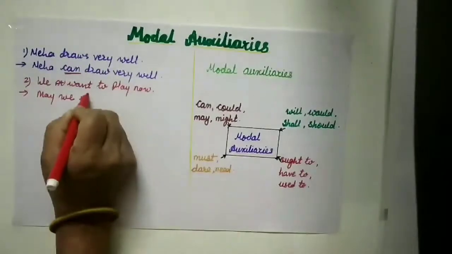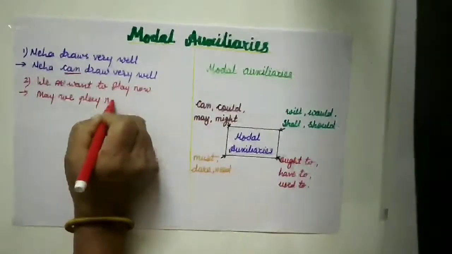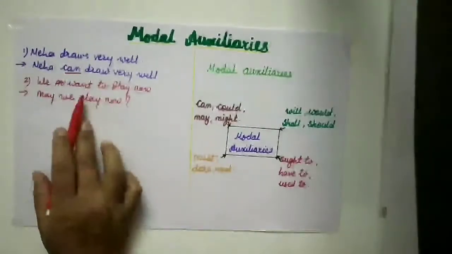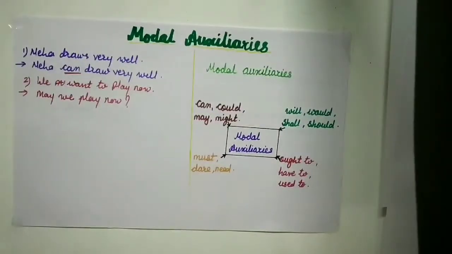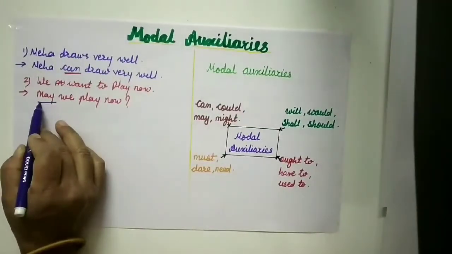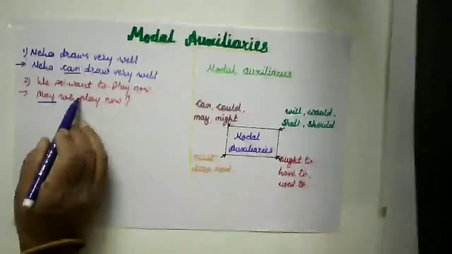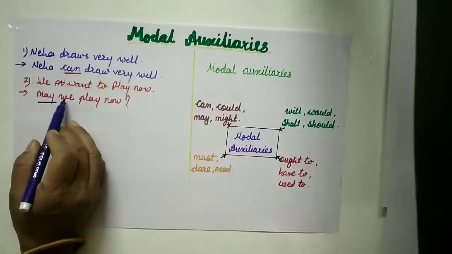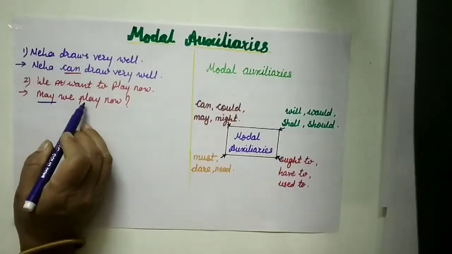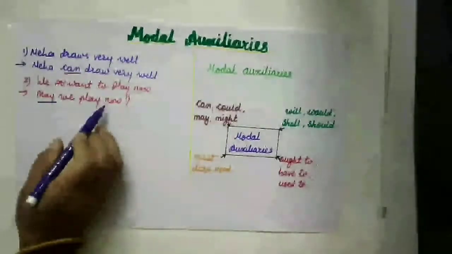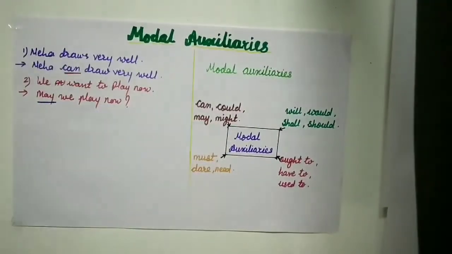May we play now? Here this may, M-A-Y, is the helping verb. When we add this helping verb, it gives some extra meaning to the sentence. Now this may conveys permission over here. May we play now, it conveys permission.